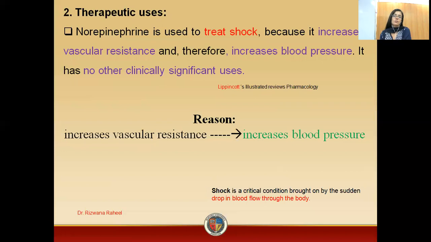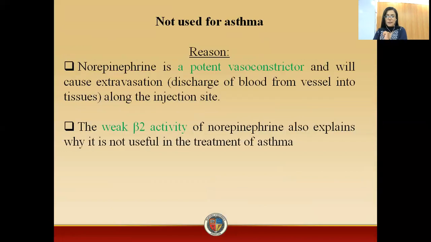Now, what are the therapeutic uses of this drug? Norepinephrine, as we know, increases the blood pressure. It is a vasoconstrictor, so you can use this drug in the treatment of shock. Why? We know that in shock, there is a drop in blood flow through the body. So if norepinephrine is increasing your blood pressure by constricting the vessels, then this is the preferred drug for the treatment of shock. Secondly, norepinephrine produces the least effect on beta receptors, so you can't use this drug for asthmatic patients.